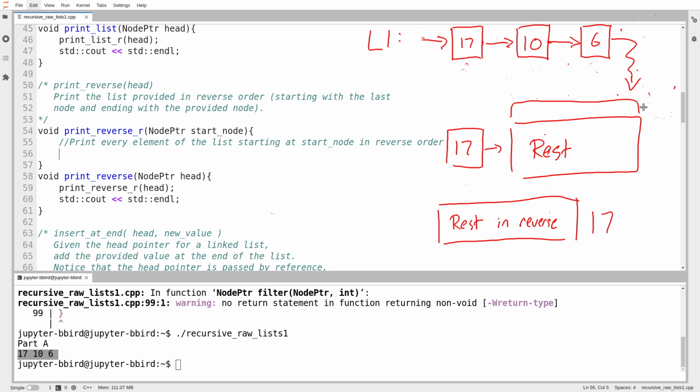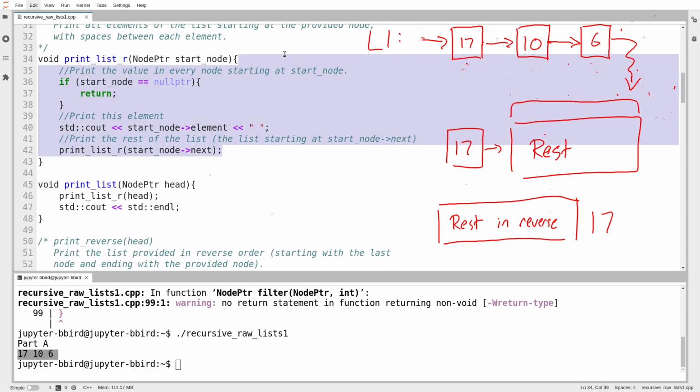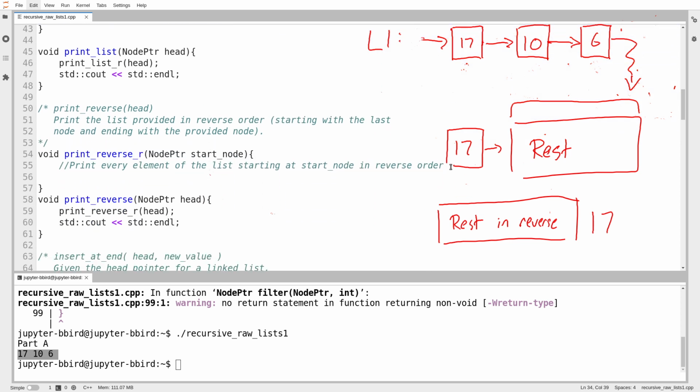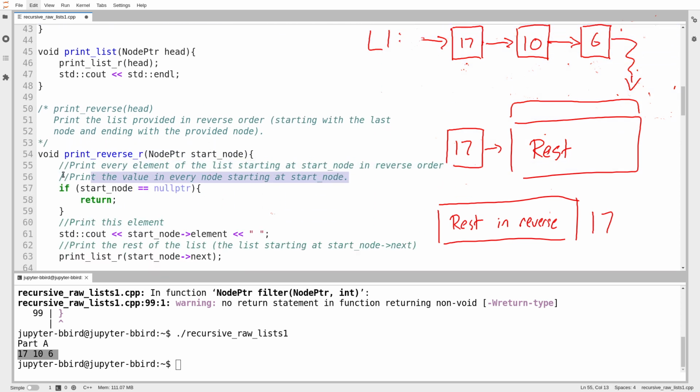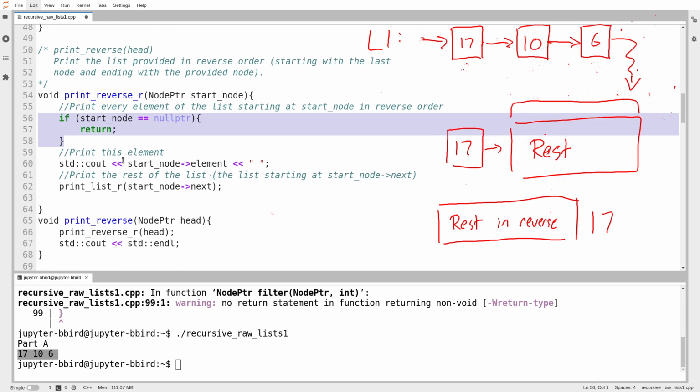This is beginning to sound like something I could solve with recursion. I might even want to go up and get some inspiration from what I did up here. I'm actually going to steal this entire piece of code. So how do I print the rest of the list in reverse? Well, to print an empty list in reverse, that's pretty easy. I just do nothing. An empty list in reverse is easy. And then the question is, how do I print a list containing at least one element in reverse?